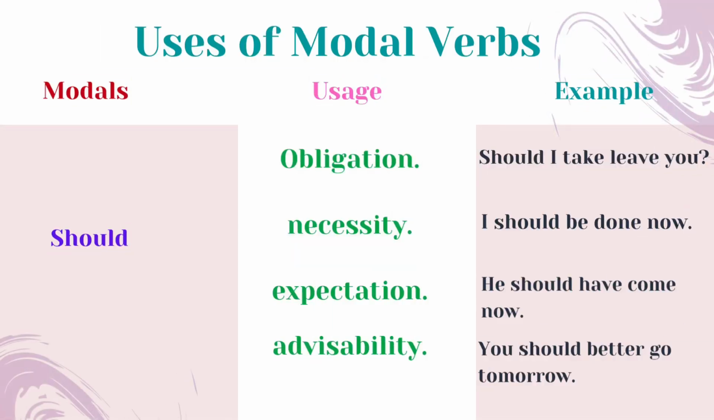The next auxiliary verb is should. You can use should for obligation, necessity, expectation, and advisability. Look at these examples, you will understand where we can use the modal auxiliary should. Should I leave you? I should be done now. You should have come now. You had better go tomorrow. I hope these examples can be helpful to you.